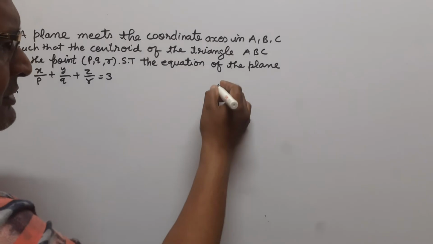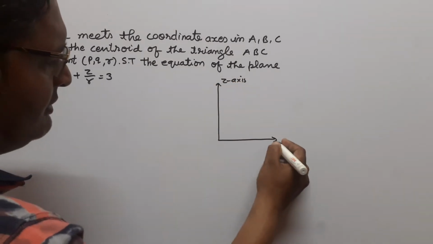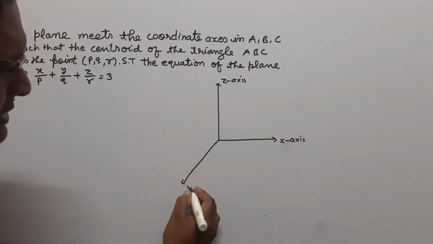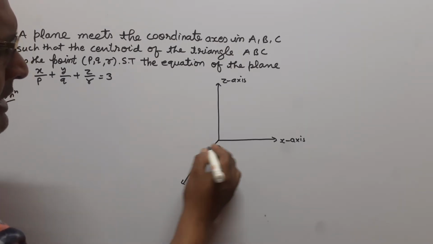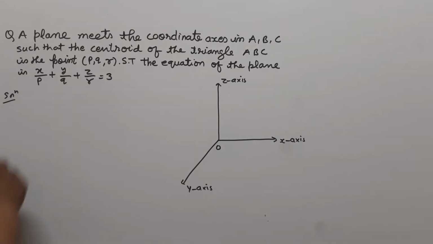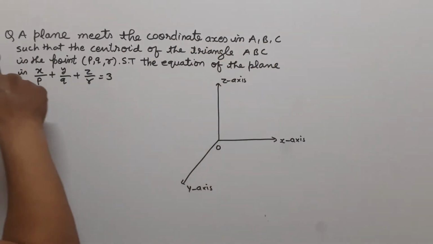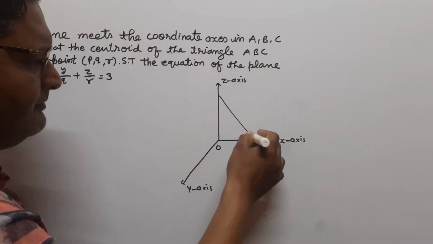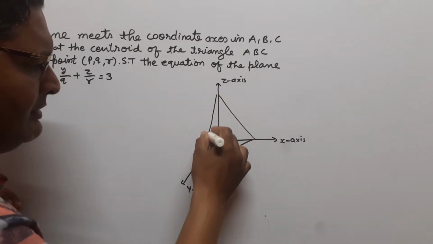Suppose this is the z-axis, this is the x-axis, and suppose this is y. So these are the coordinate axes x, y, z. Here O is the origin. According to the question, a plane meets the coordinate axes in A, B and C. So first we form a plane ABC. Suppose that this is the plane ABC.